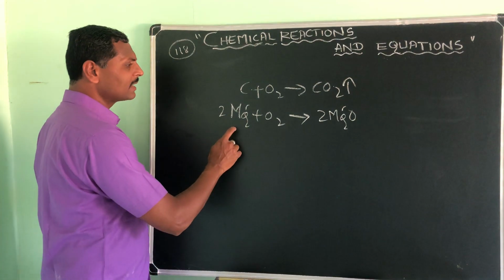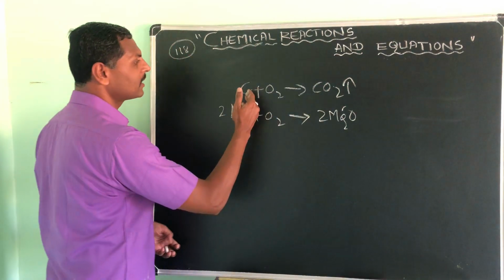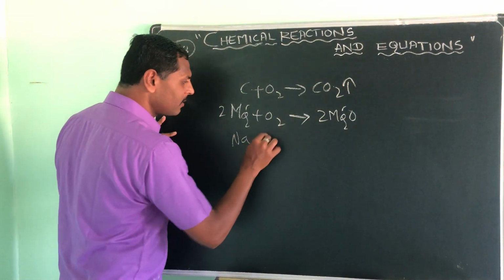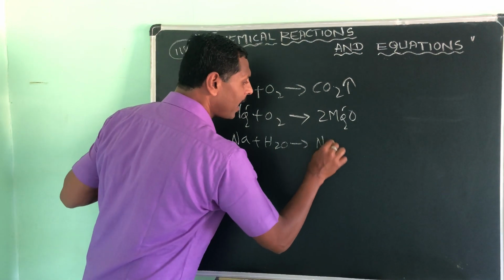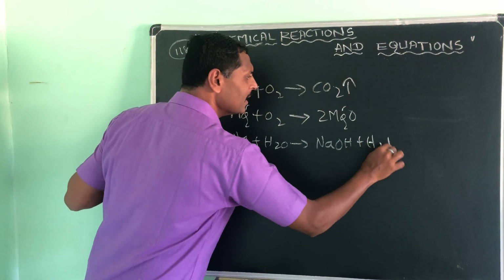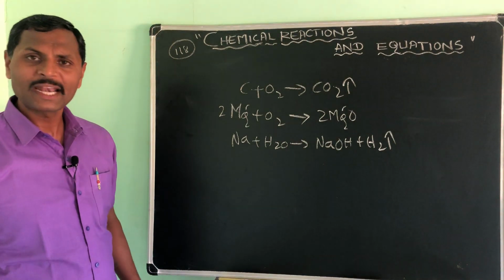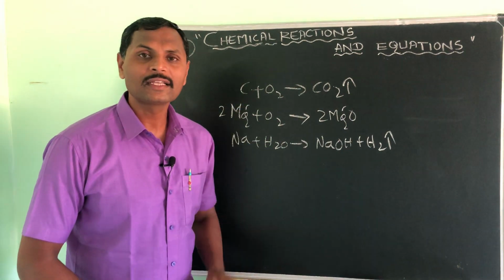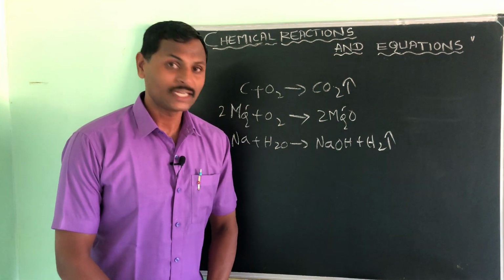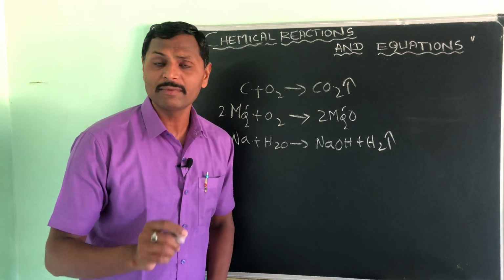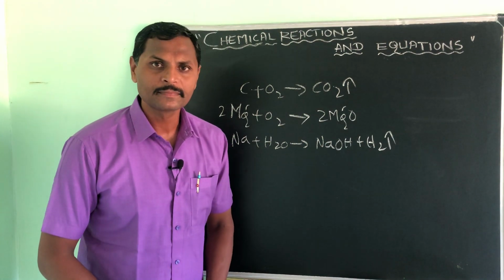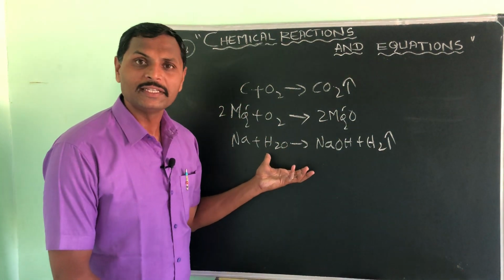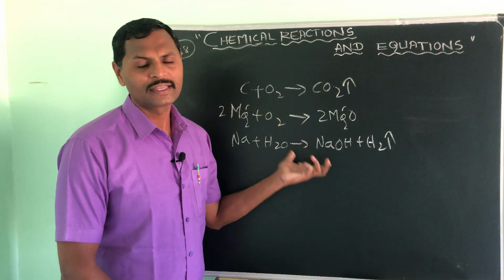You are reading now: magnesium reacts with oxygen giving magnesium oxide, carbon reacts with oxygen giving carbon dioxide, sodium reacting with water giving sodium hydroxide and hydrogen gas. See, you people are reading these equations, am I right? If you are reading these equations, that means these are all the language of chemistry. That's why I told you the importance of elements. So you should learn at least 30 elements at one time. You are reading, in the sense, this is the language of chemistry.